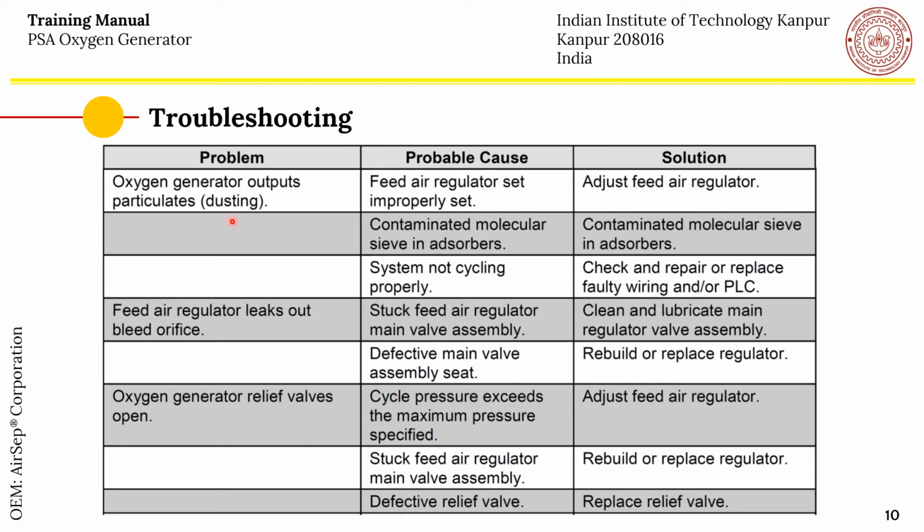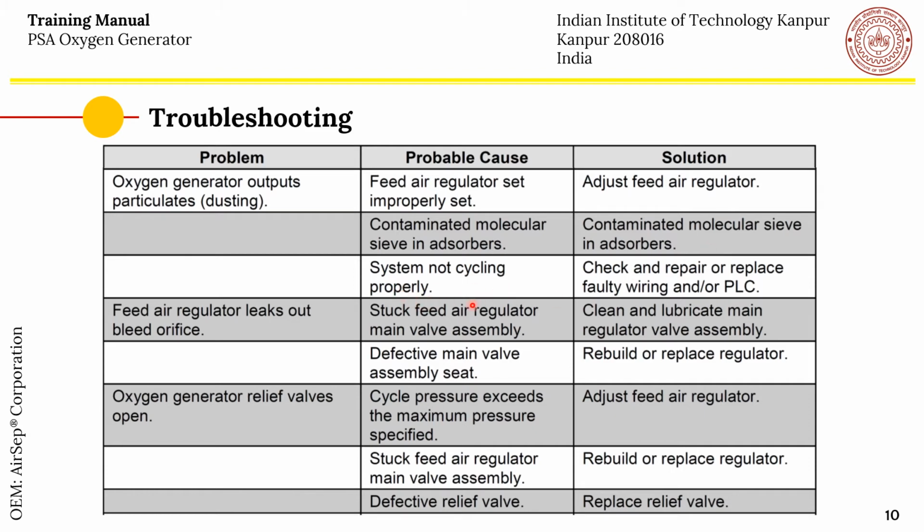The oxygen generator outputs particulates. That means there are particulates or dust particles coming in the outlet. So the probable causes could be that the feed air regulator setting is not proper, so please adjust it. Or there is a contaminated molecular sieve in the adsorbers, so the contaminated molecular sieve in the adsorbers needs to be checked.